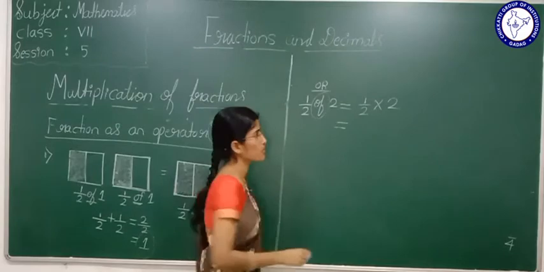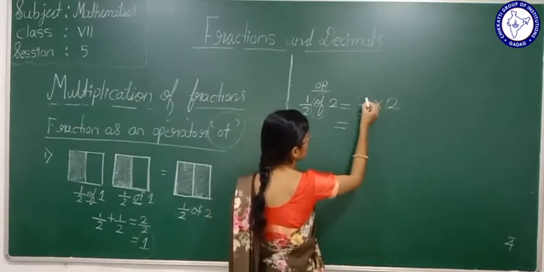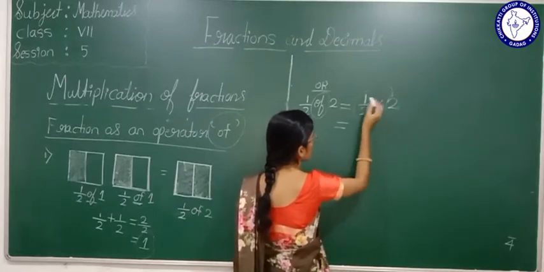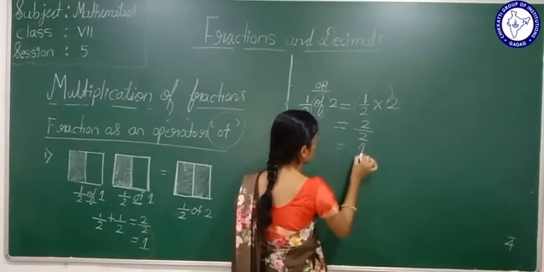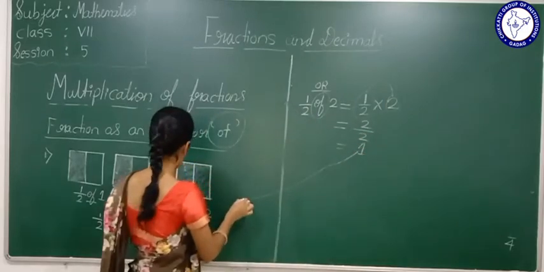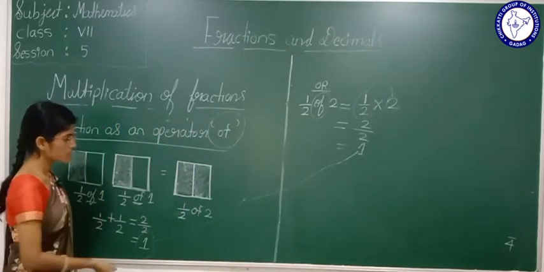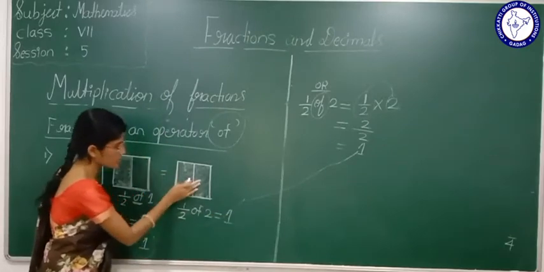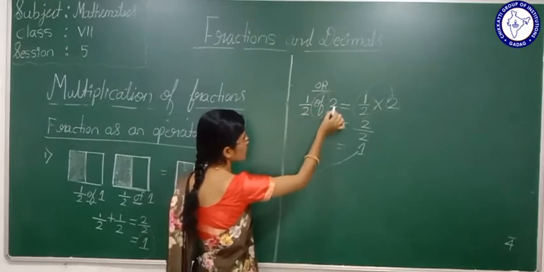You know now how to multiply a whole number with the fraction. What is that? Multiply the numerator of the fraction with the whole number. That is 1 multiplied by 2 is 2. 2/2 is 1. Both are the same only, no? Yes. Now see here, 1/2 of 2 is nothing but 1.